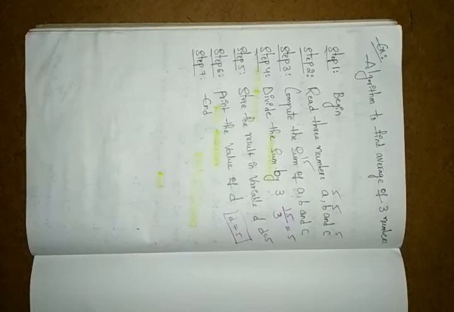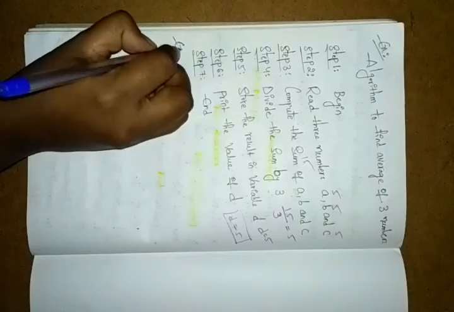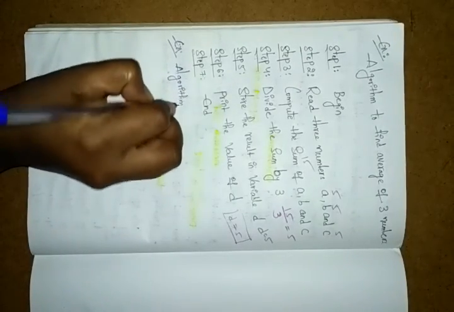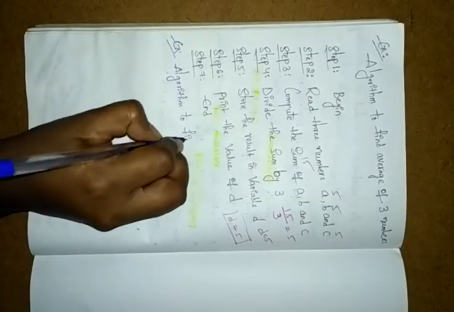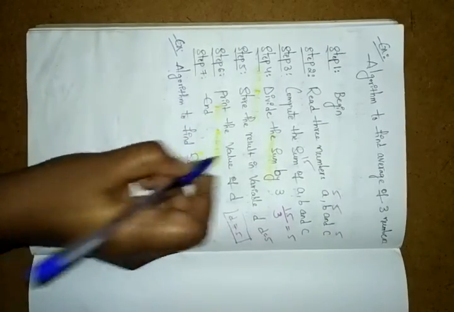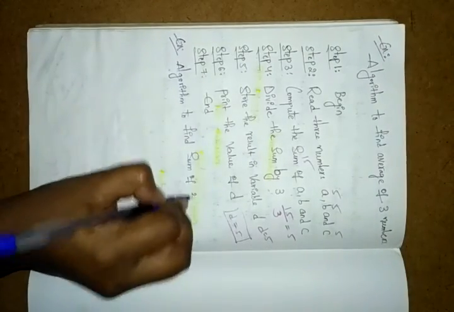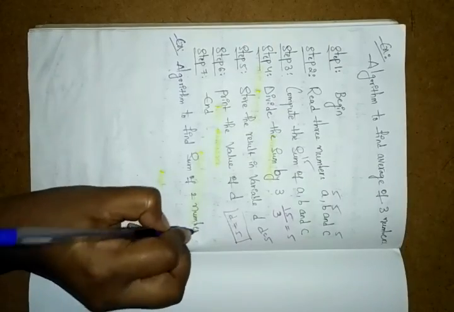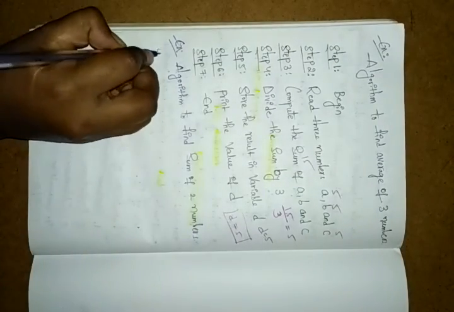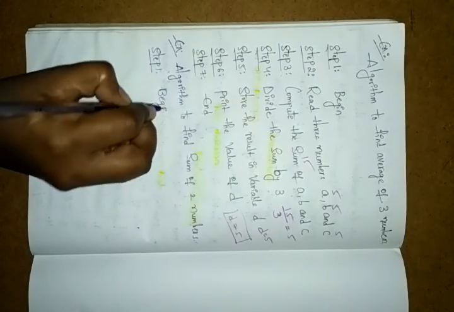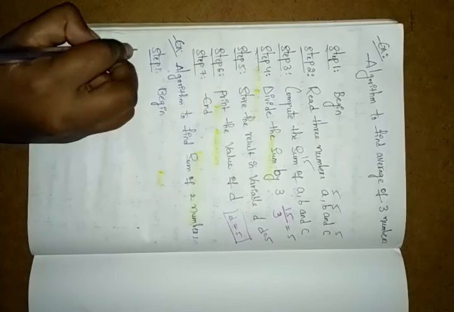Suppose I am giving the algorithm to find the sum of 2 numbers. Not 3 numbers, here I am giving the sum of 2 numbers. Step 1, you always have to write begin.